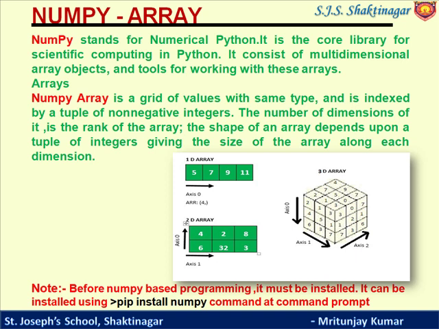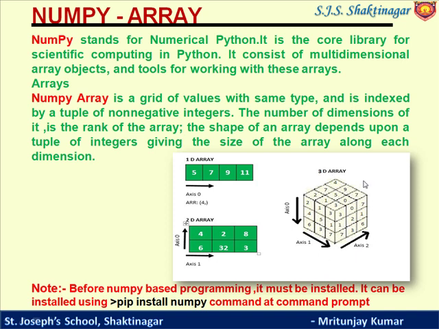So there are two categories of NumPy array. One is a one-dimensional array, second is a multi-dimensional array. A one-dimensional array is known as a vector, and it has a single row or column only. Whereas a multi-dimensional array is also called a matrix. It can have multiple rows and columns. You can see in the diagram, this is a 1D array containing 4 values. This is a 2D array containing 6 values.